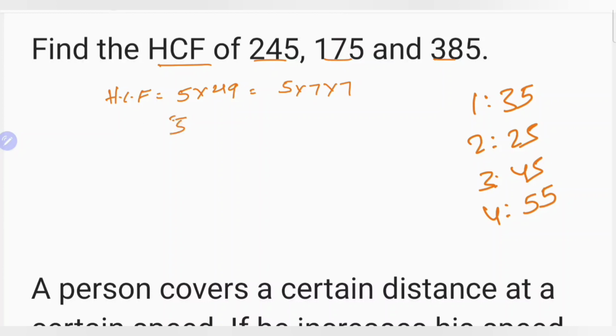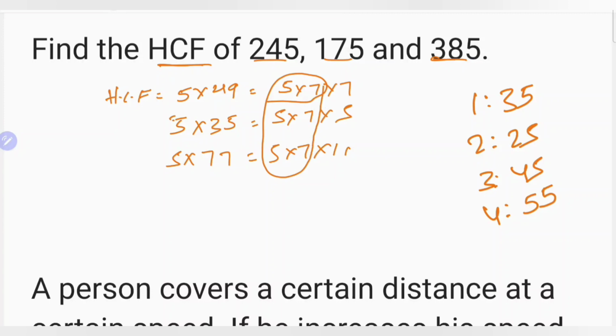Next, 175 is 5 into 35, 5 into 7 into 5. Again 385 is 5 into 77, 5 into 7 into 11. Which is the highest common factor? 5 into 7 is common. So it is 35.